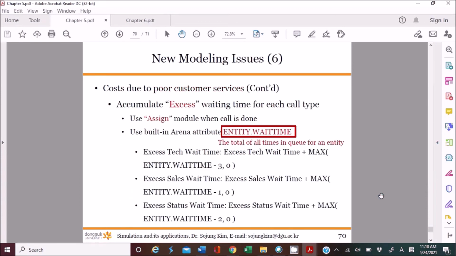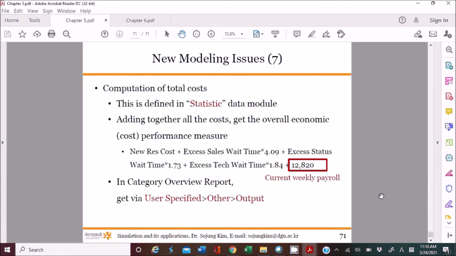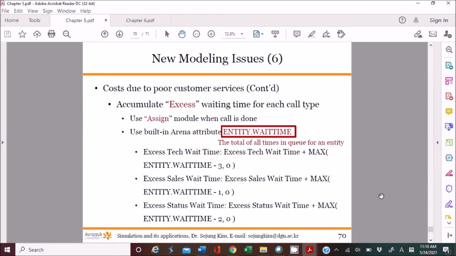We also worry about the waiting time of each customer, so you use the entity waiting time option as well. Yes, we did a lot in this call center model, so you really need to fully understand the functions used in it.